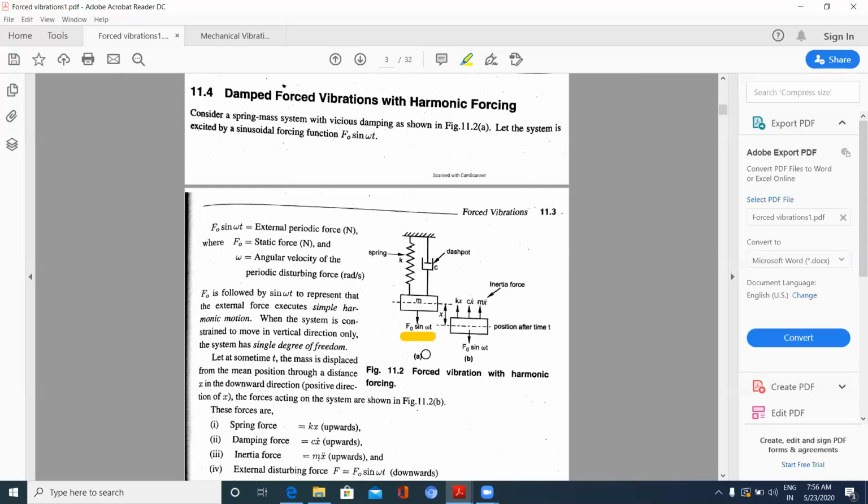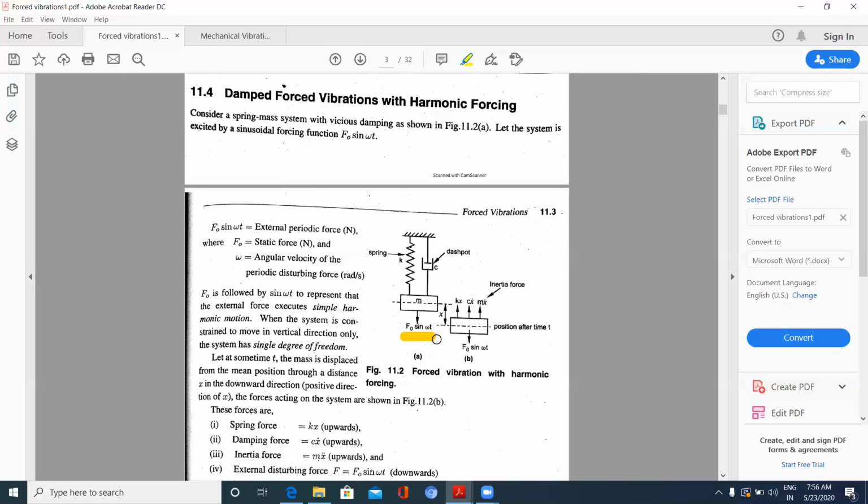Now this force F makes some angle, and when it is resolved vertically, we get F sine theta, or here F sine omega t. So this vertical component F naught sine omega t is what I will be observing.